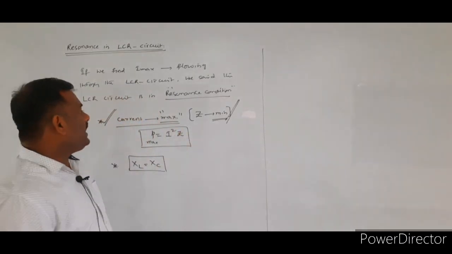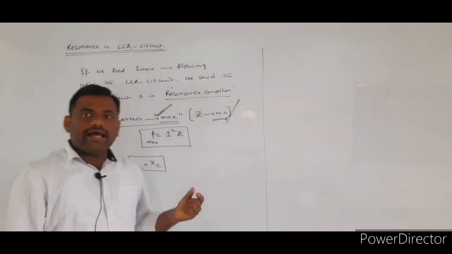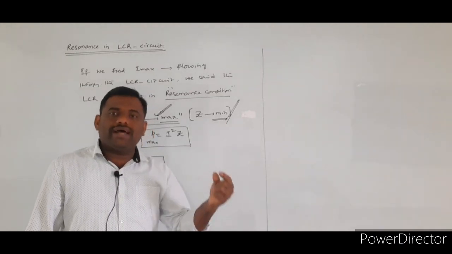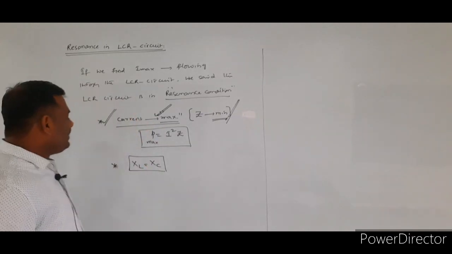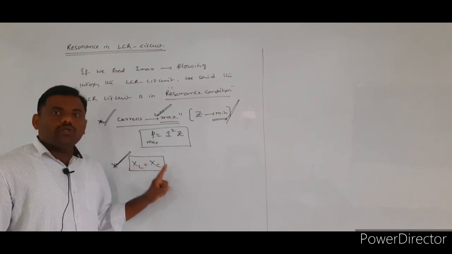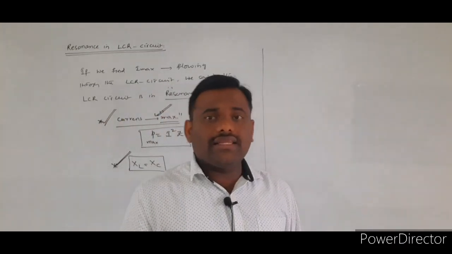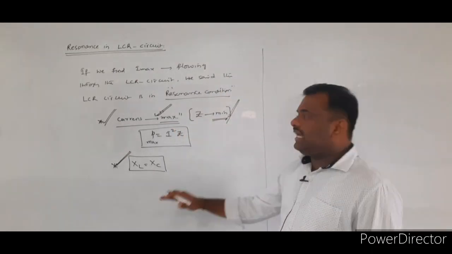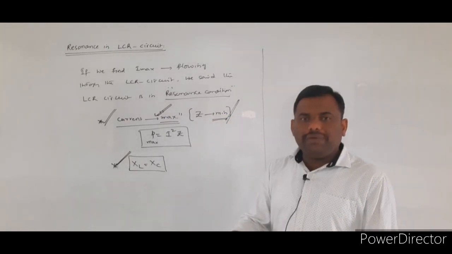What is the actual condition of the resonance? The current value should be maximum. For getting the current value to be maximum, the impedance value will be minimum. So for getting the impedance to be minimum, what is the required condition? Here XL should be equal to XC. What is XL here? Inductive reactance. That value must be equal to capacitive reactance. Then only the impedance present within the LCR circuit will be minimum.